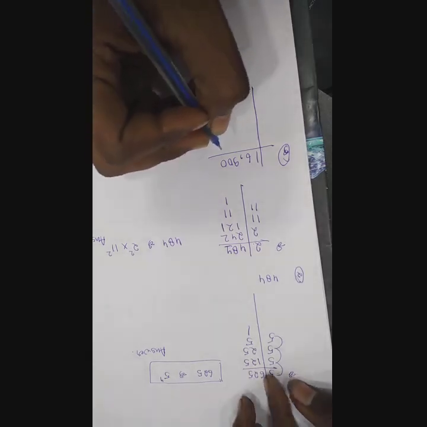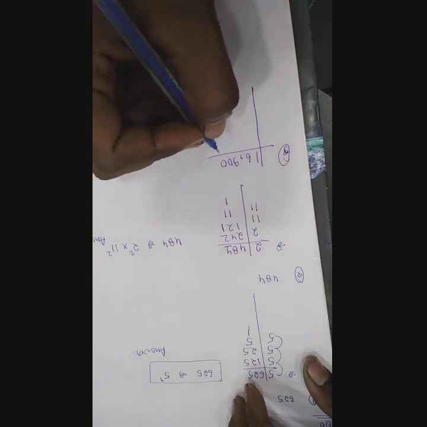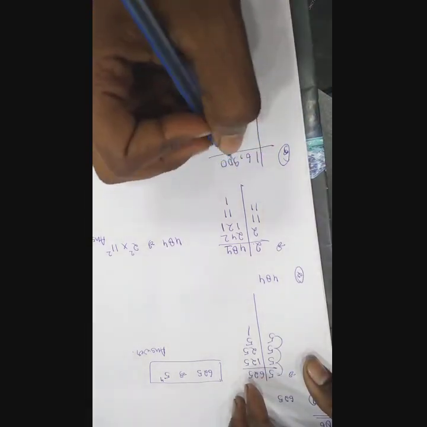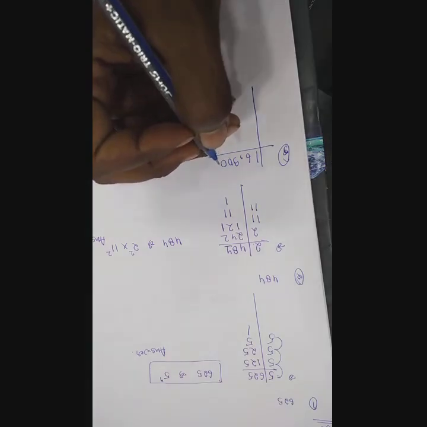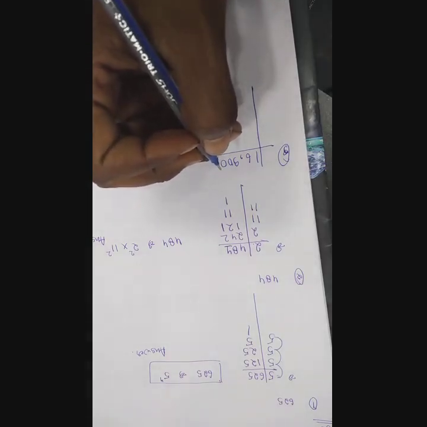So let's start with 3. Let's see what's happening. If we start from 3, what do we get? 3 5s are 15, correct?